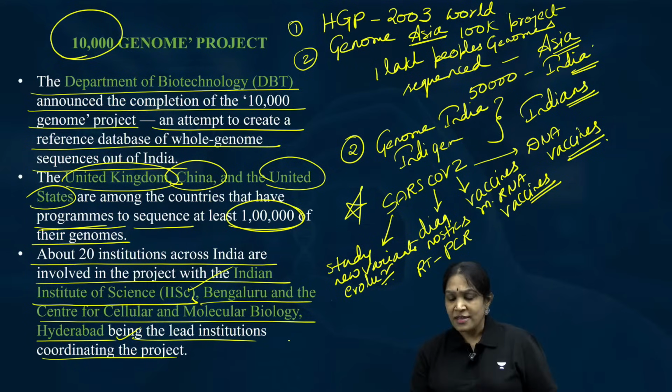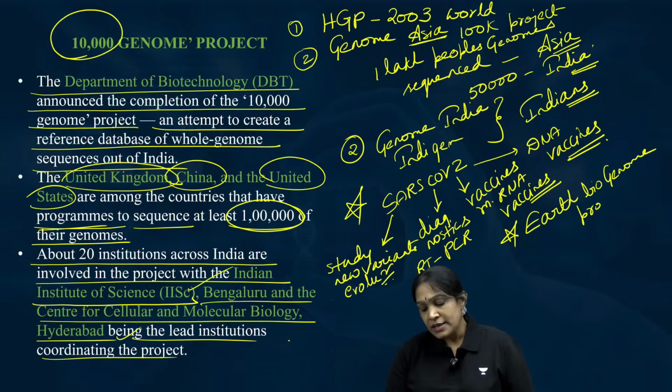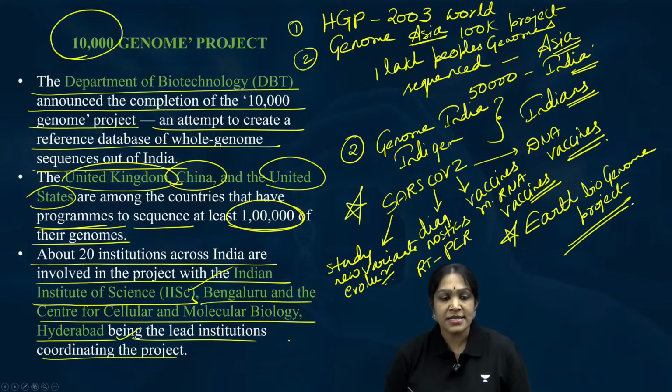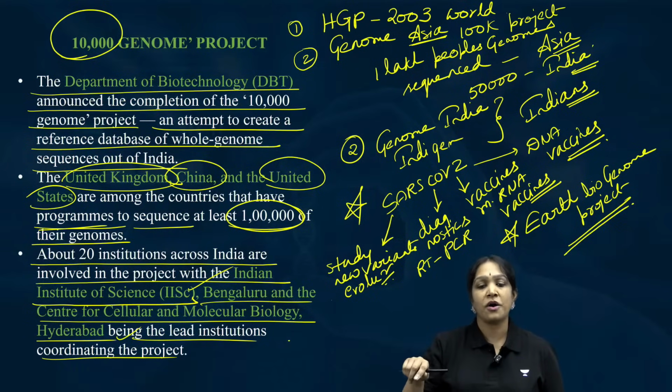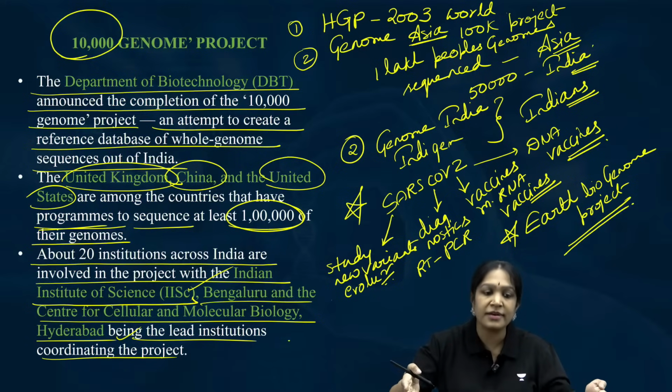No. We are also doing the Earth Biogenome Project. So this is a never-ending project. In this, the target is sequencing the genomes of every living organism on the earth.